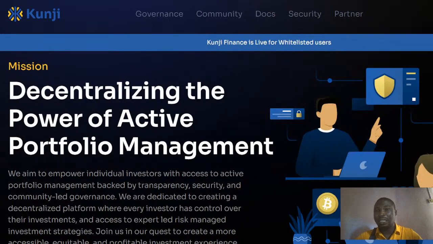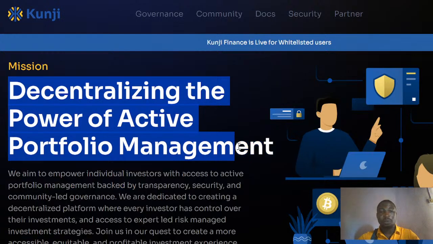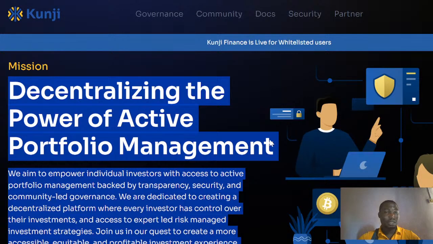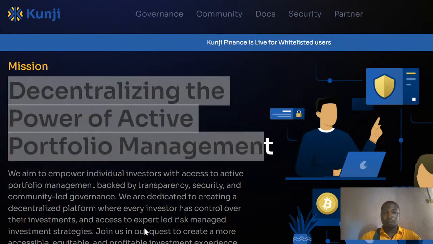Now you can see it's decentralizing the power of active portfolio management. This is just a simple definition or explanation of what they're really all about, what they are trying to do. Their mission is decentralizing the power of active portfolio management. That is one point we need to take note of, and it is very important.